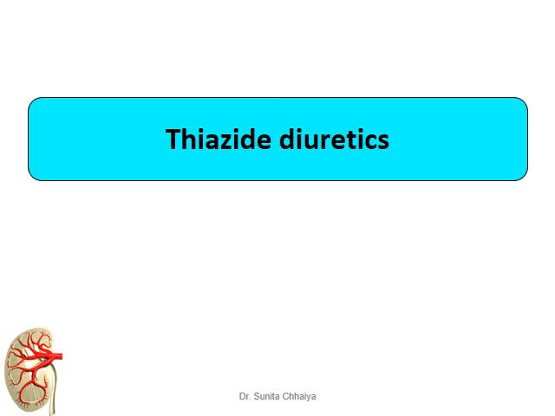The thiazide diuretics are moderate diuretics causing almost 8 to 10 percent sodium elimination, and they are the most widely used diuretics amongst all the other diuretics.